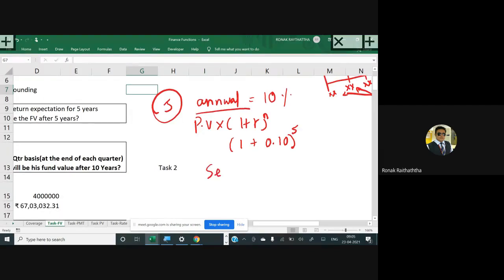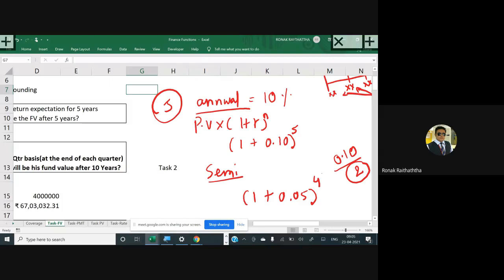When it is semi-annual in nature, you put 1 plus R raised to N, so R will be divided by 2. So 0.10 needs to be divided by 2 because in a year, we have got 2 semi-annual periods. So 0.05 will be there. So basically this 2 is the compounding frequency in a year.